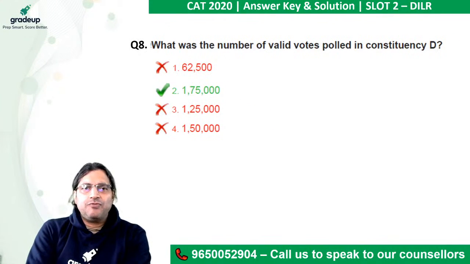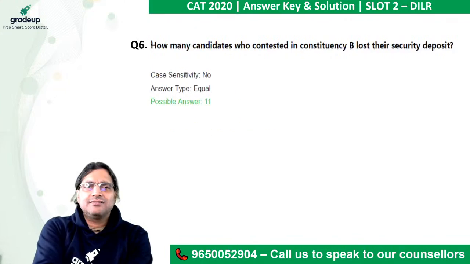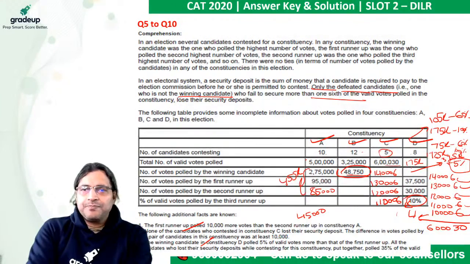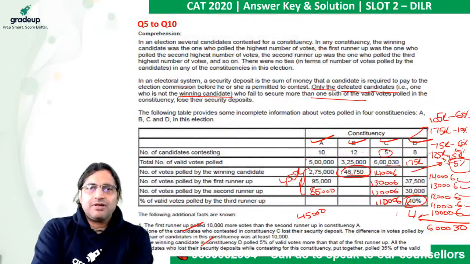Okay, let's come to the next one. What was the number of valid votes polled in constituency D? We have already got that, 1,75,000. Isn't that so? Let's look at it. We had got it here, because 37,500 plus 5%, 37,500 plus 30,000, 1,05,000 plus 5% is 1,05,000.